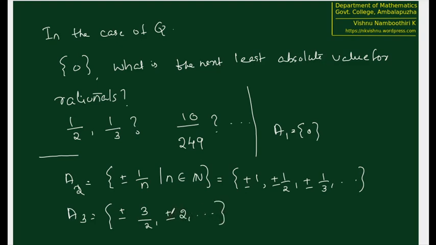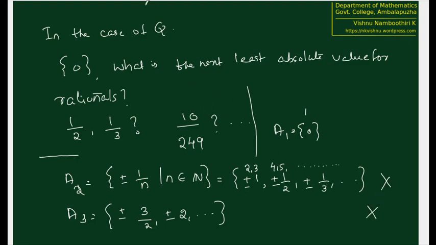But now the problem here is that suppose that we label A1 with 1, this element with 1. Now suppose that we label this one with 2 and 3, we label plus or minus 2 with 4 and 5. Now the problem is that we are not going to finish the labeling inside A2 itself, because A2 itself is an infinite set. Therefore, we will be keeping on labeling elements in A2 itself without even looking at this A3. So how can we make sure that every element in Q will get a label? Because we are never going to come out of A2 after completing the labeling there. So that is not a possibility. So this is also not going to work for us.